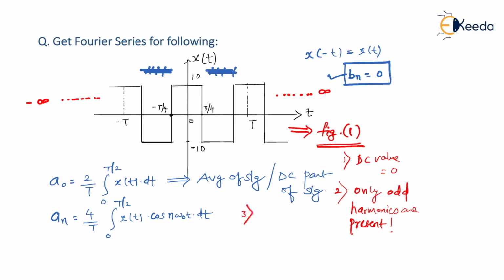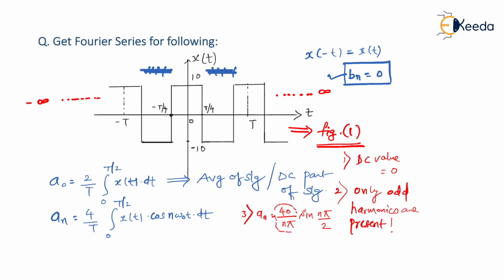And the third observation is that the value of an is 40 upon n pi. So what is so great about an being equal to 40 upon n pi? In fact, it was not just 40 upon n pi, it was 40 upon n pi into sine n pi by 2. So let me correct it. The value of an that I got was 40 upon n pi sine n pi by 2.